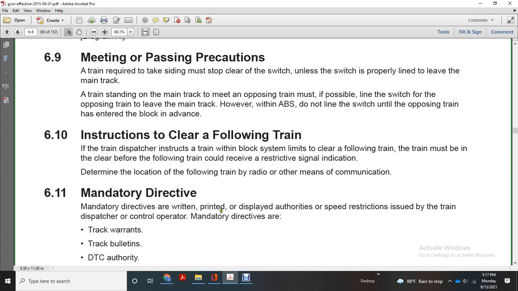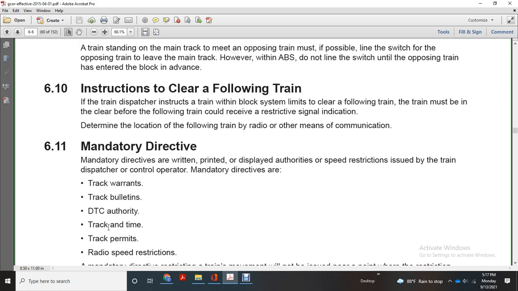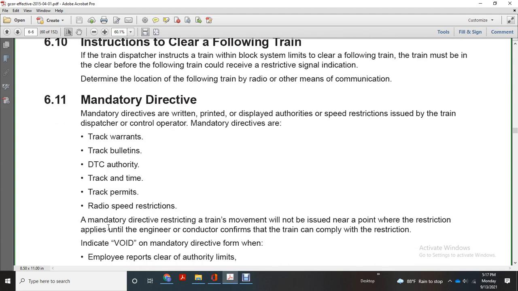Alright, mandatory directives are written, printed, or displayed. Authority or speed restrictions are issued by the train dispatcher or control operator. Mandatory directives include track bulletins, DTC authority, track time, track permits, and radio speed restrictions.